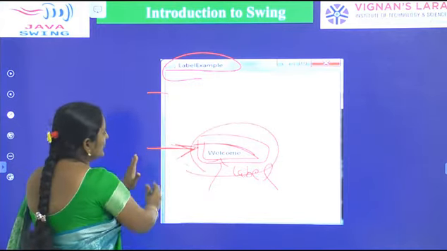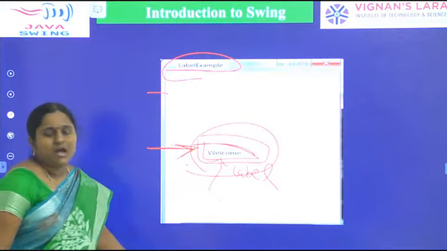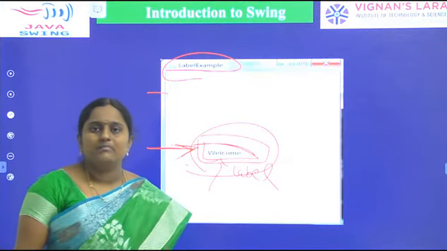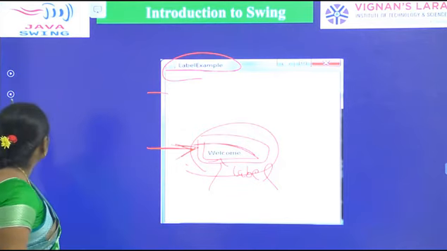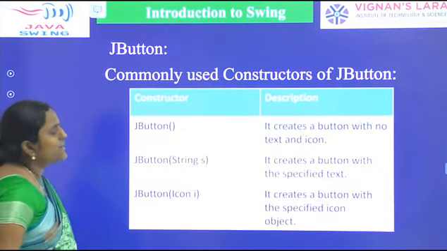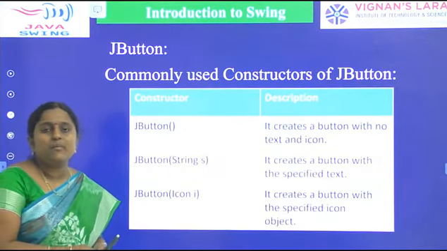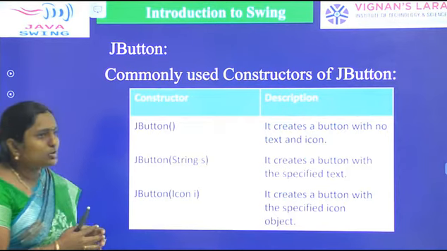So here we have to set frame height and width. Already we have set that in our program. It is called label. Next one, JButton. So the next component is JButton. Already you know that button.